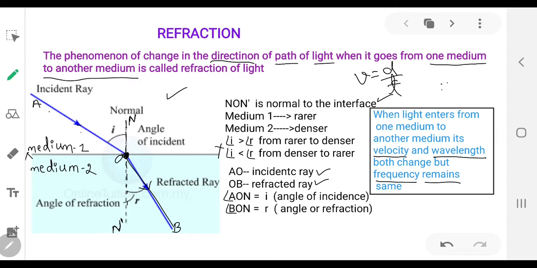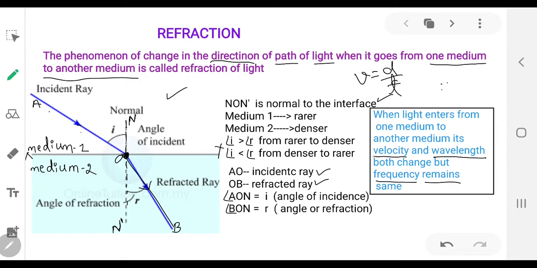So when he starts walking on sand, his velocity decreases, that is, his speed decreases. He starts keeping his footsteps very small, so the length of a footstep decreases, but the number of footsteps per second remains the same. So the same analogy you can compare over here.